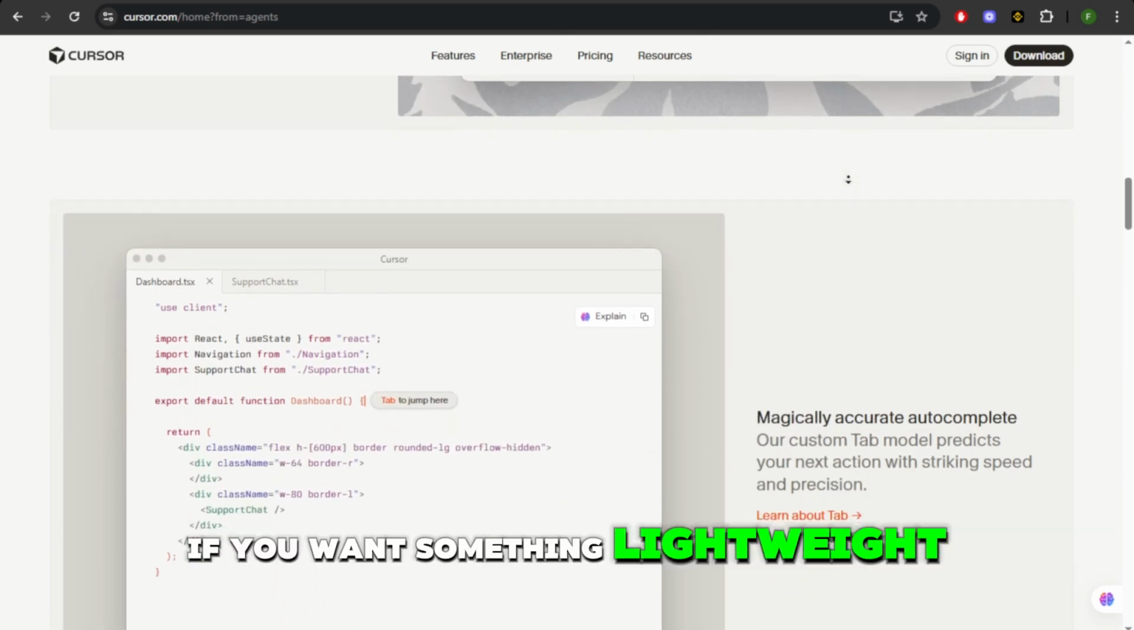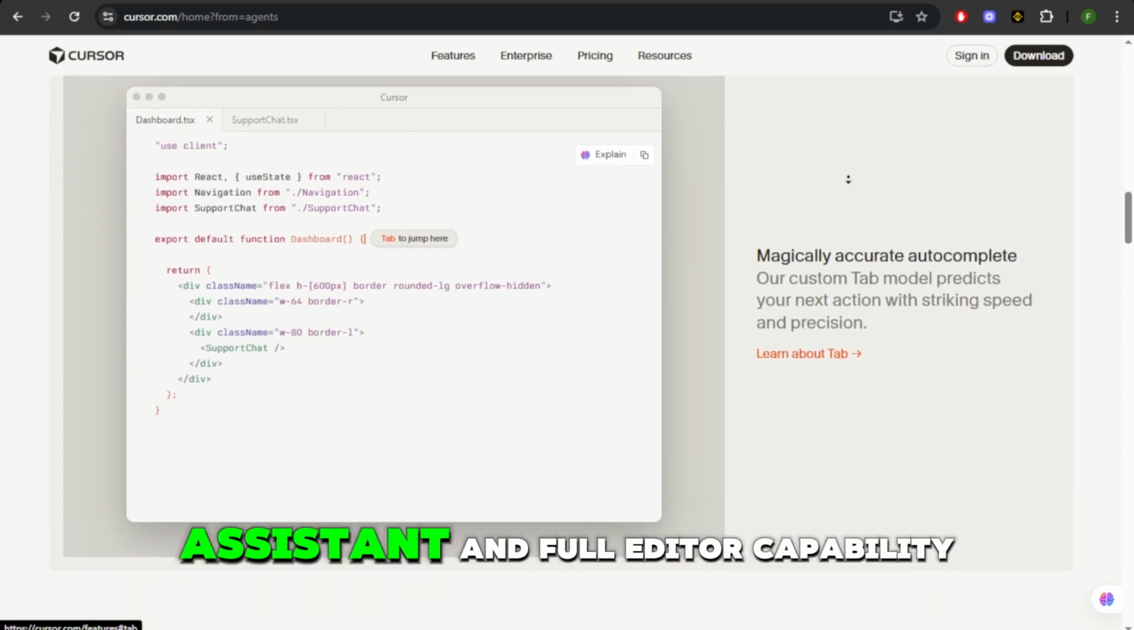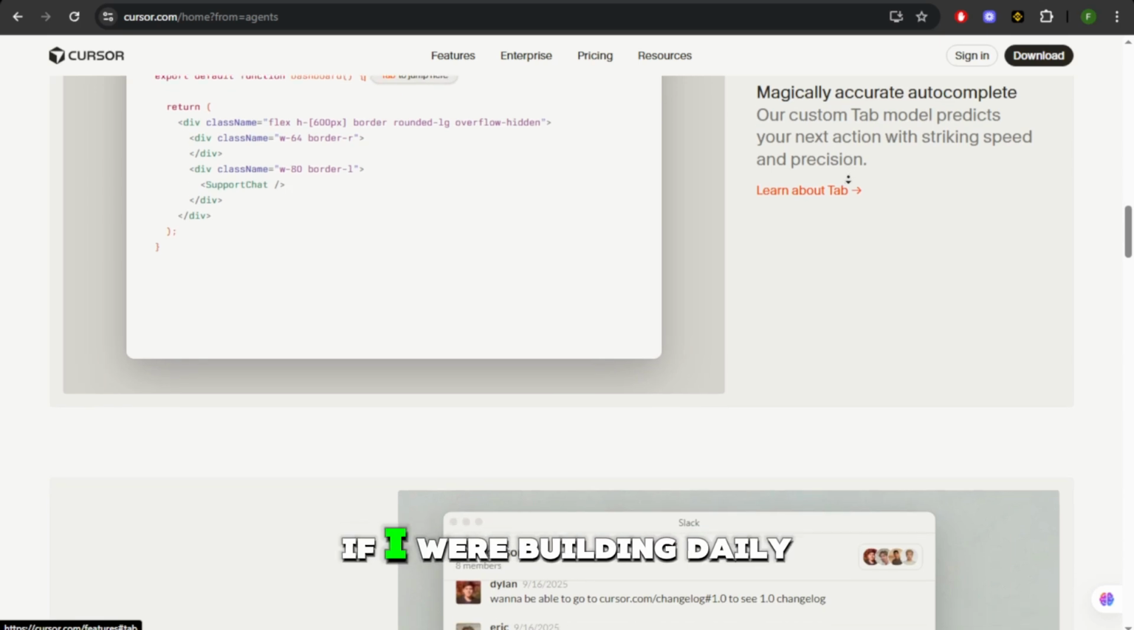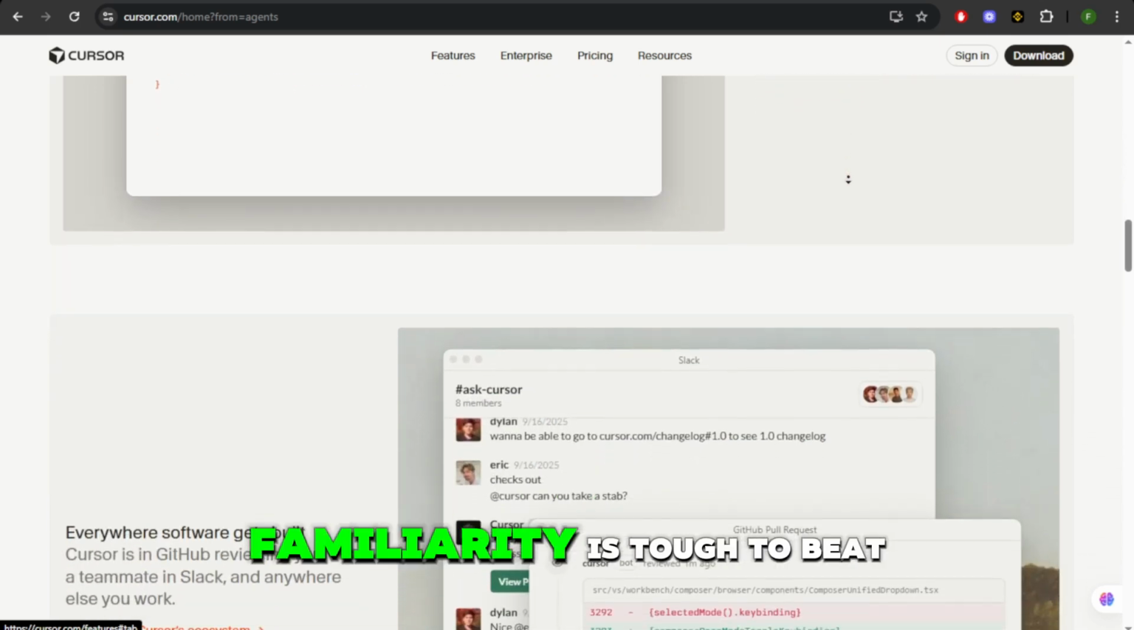If you want something lightweight, simple, and minimal, go with Void AI. If you want serious AI assistance and full editor capability, Cursor is the clear winner. If I were building daily, I would pick Cursor. The blend of power plus familiarity is tough to beat.